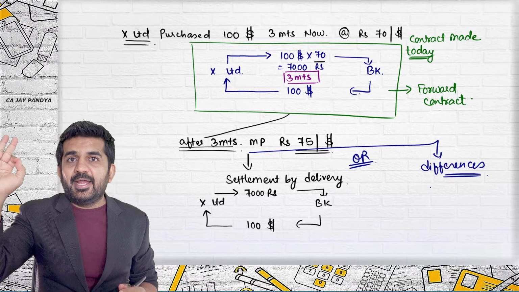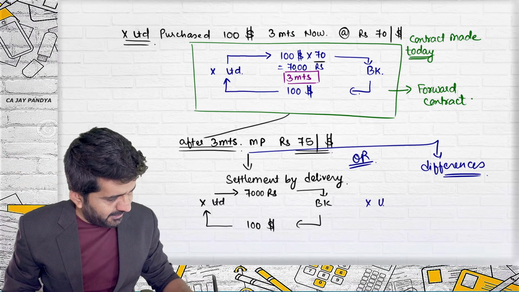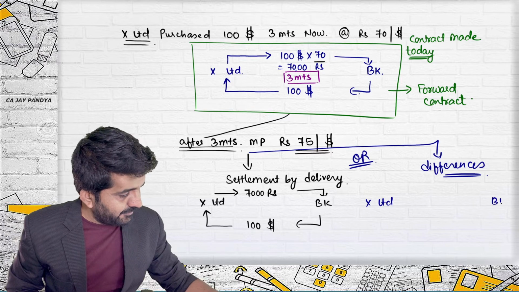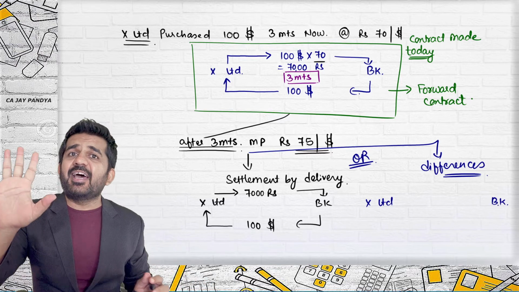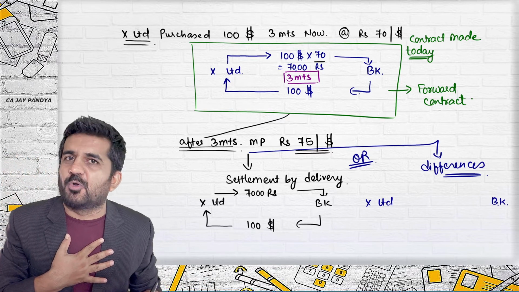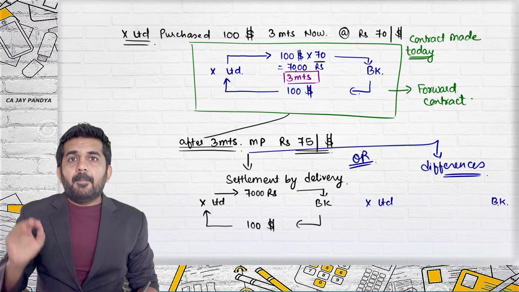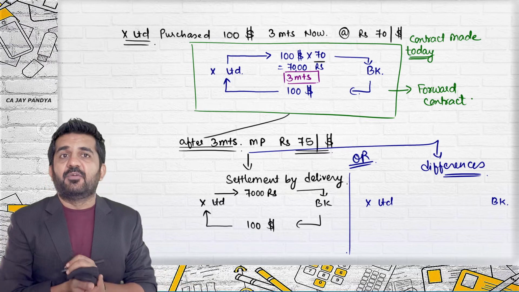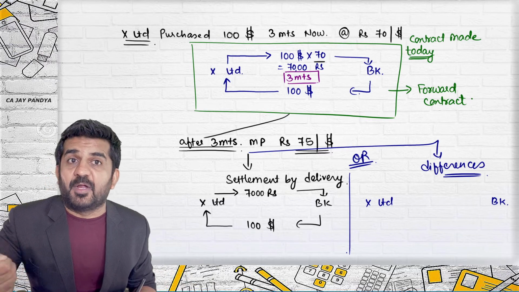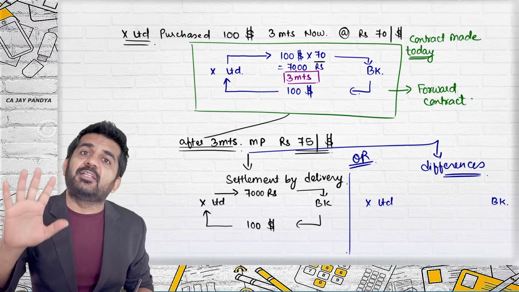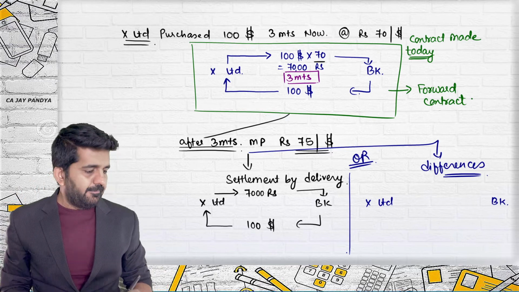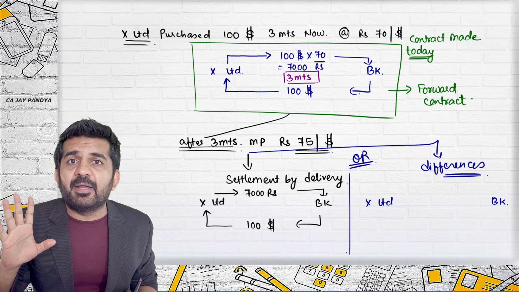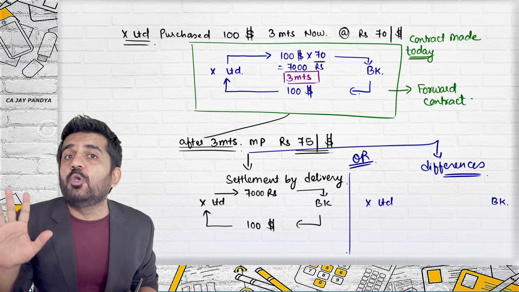All right, try to concentrate. Here there are two parties, X Limited and the bank. We are X Limited, so we are concerned only with us. Is it all right? Believe me, in this case, if there is a settlement by differences, first I am teaching you how to find it out. Then I'll prove that it is absolutely all right. In settlement by differences, the bank will not give me $100.